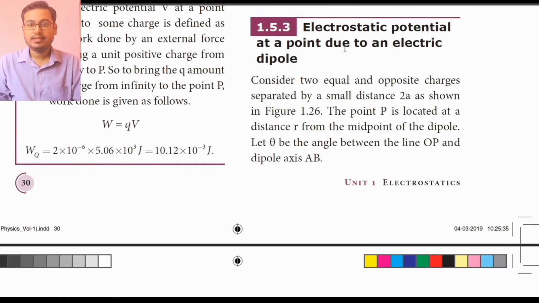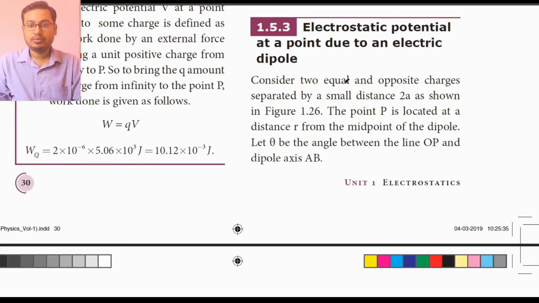The first topic is electrostatic potential at a point due to an electric dipole. In my previous video class I have taught you about electrostatic potential and potential at a point because of a single charge. If you have forgotten that, please go through that video first so that you can understand it very well.